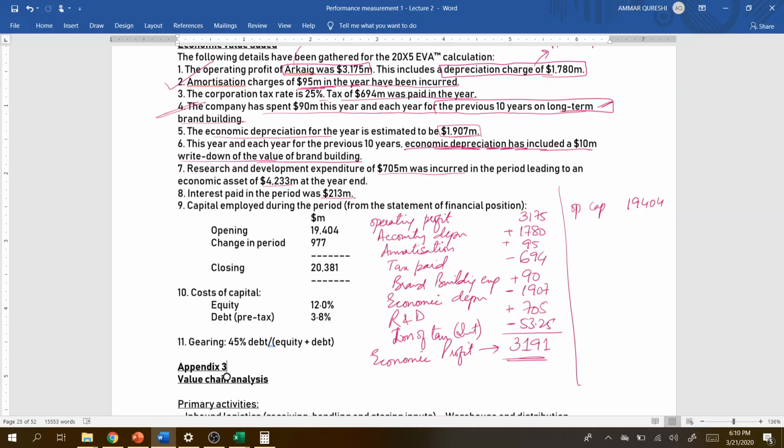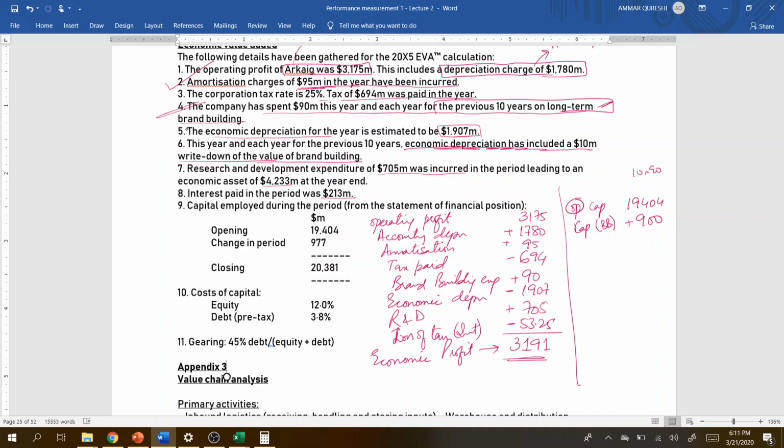So since we are dealing with the opening capital, what do we have to adjust? We have to capitalize the research and development, we have to capitalize the brand building concept, and that is for the last 10 years, the previous 10 years, multiplied by 90. 10 times 90 is 900, so we have to add this 900 back, right?